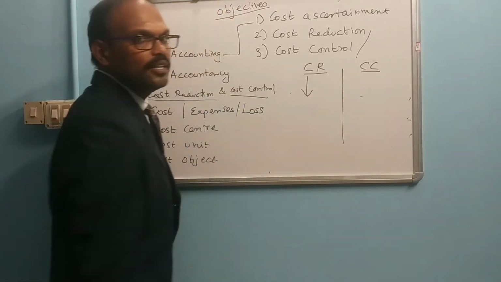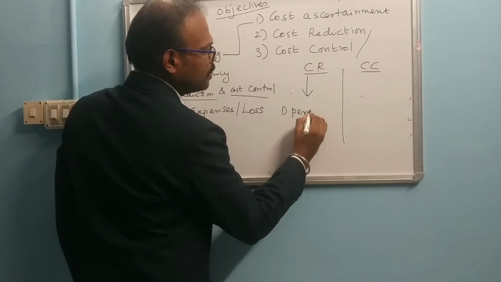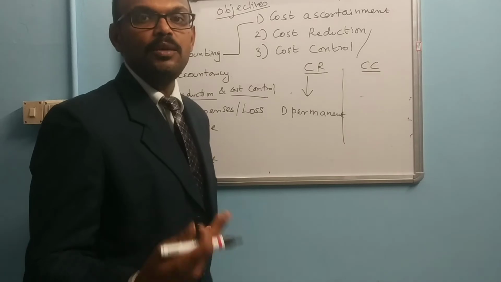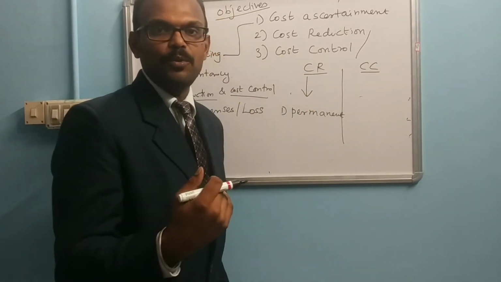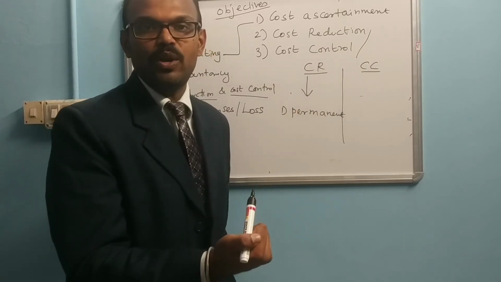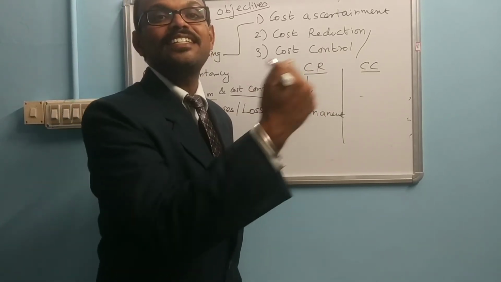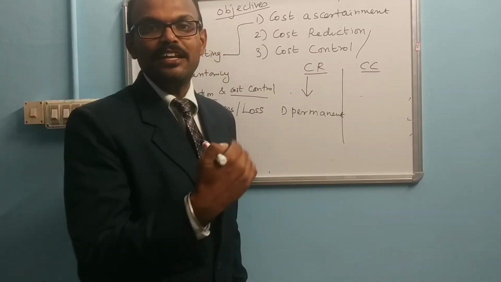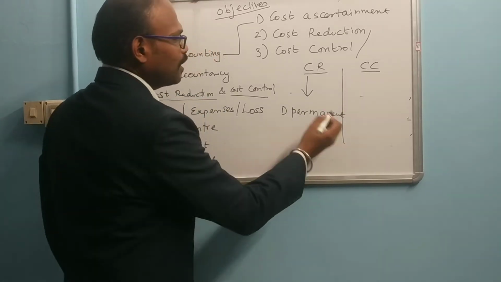Cost reduction is a permanent action. Whenever you manufacture any product, your primary aim is to reduce the cost of the product in order to get a competitive advantage in the industry. Your aim is not increasing the price of the product. If you reduce the price of the product, then only your product will be sold in the market. So it is a permanent action.